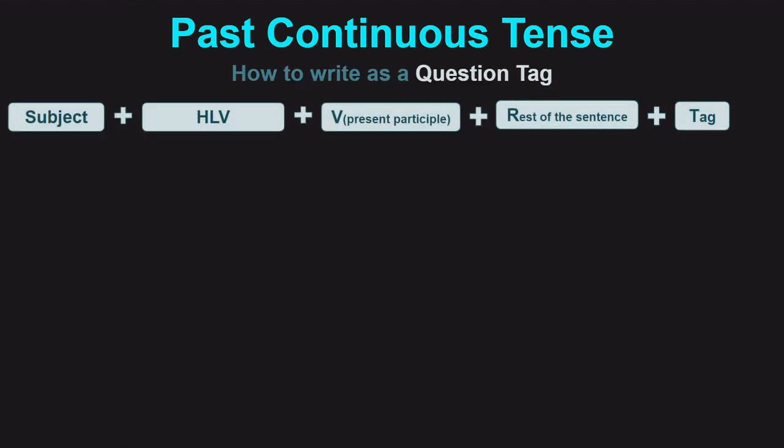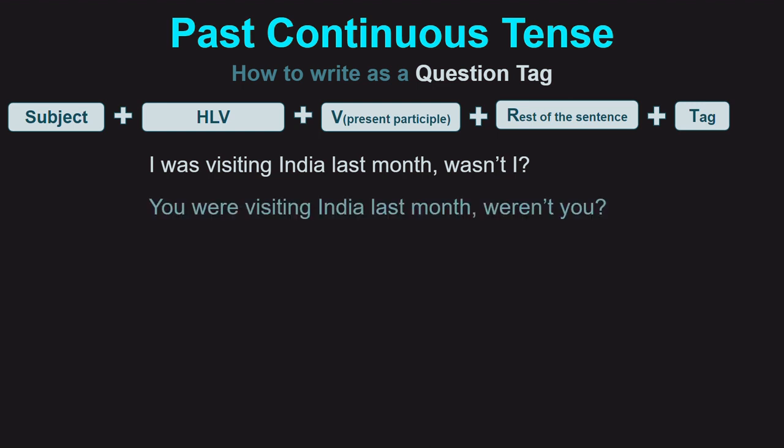Past continuous tense. How to write as a question tag. Subject, helping verb, verb in present participle, rest of the sentence, and tag. I was visiting India last month, wasn't I? You were visiting India last month, weren't you?